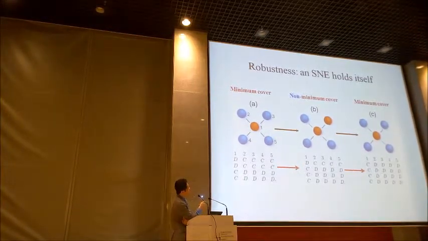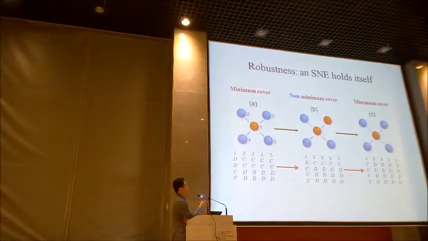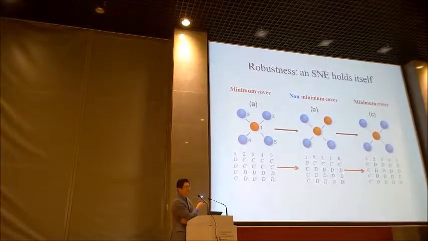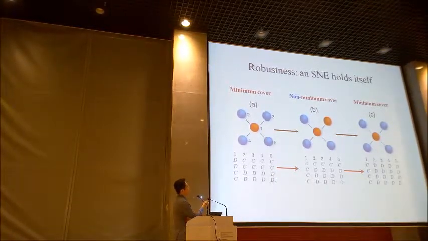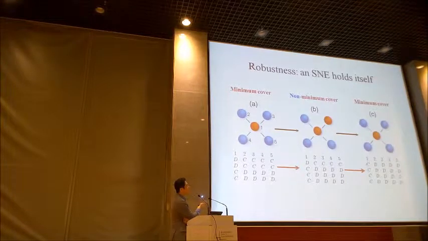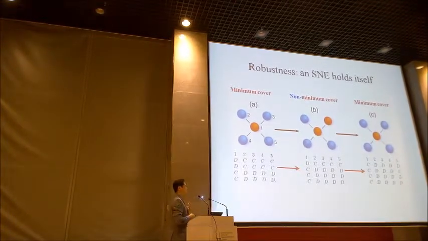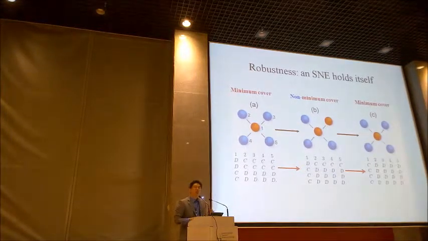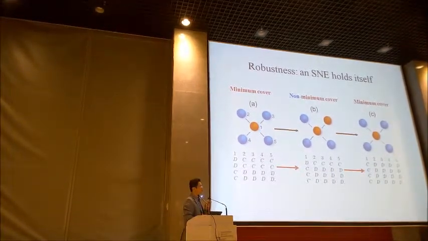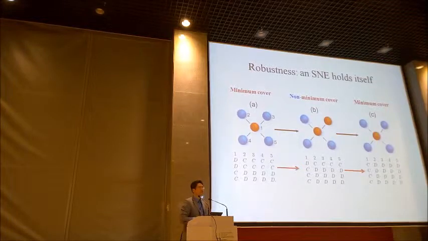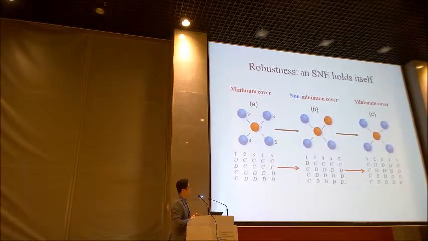For example, here these two nodes are covered, but we still need only one covered node. So they will return to the minimum cover state with only one step of updating memory. So that's the benefit from the memory length, and the best response updating rule can help to maximize the memory's effect.